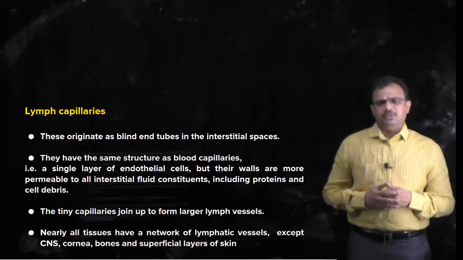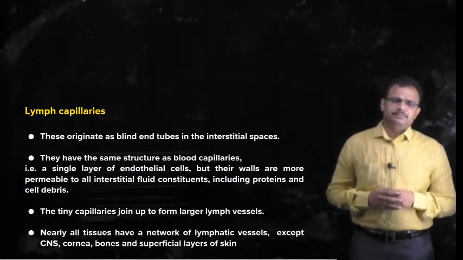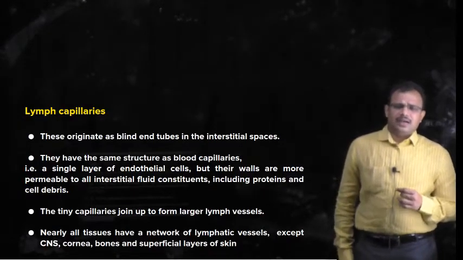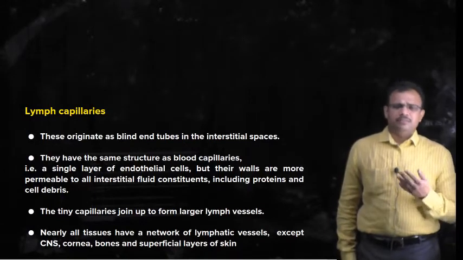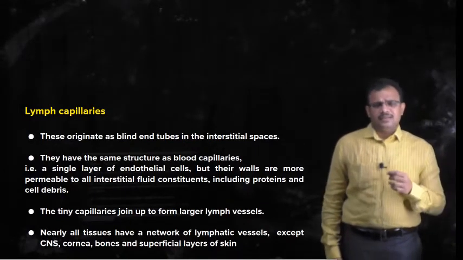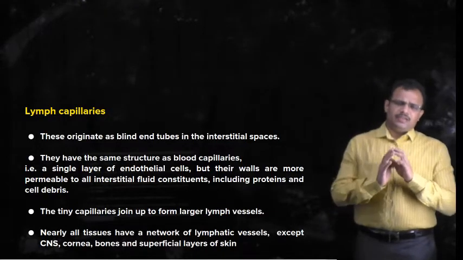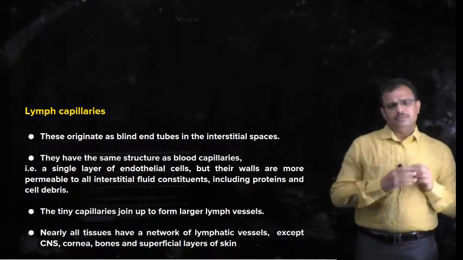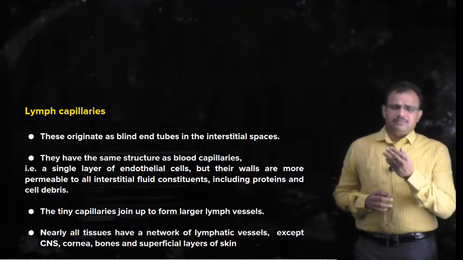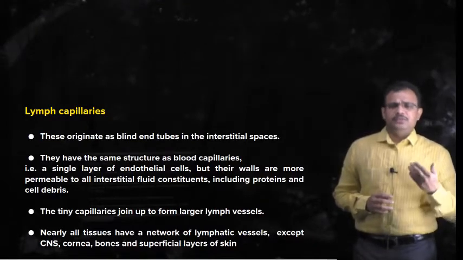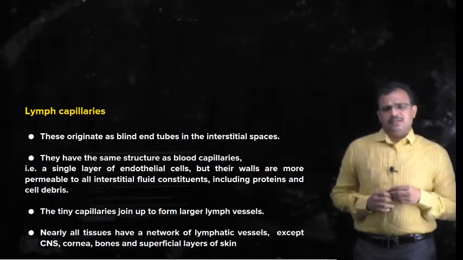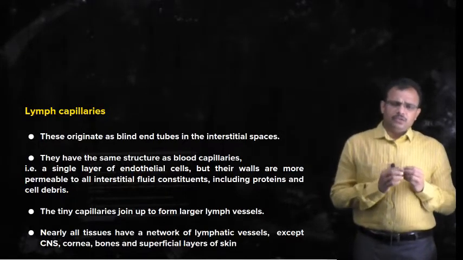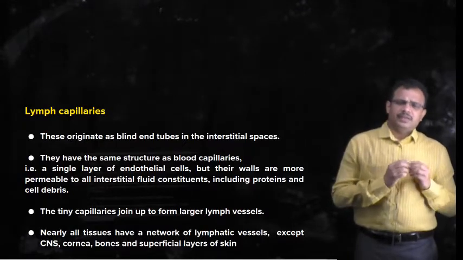Next we will see the other component of the lymphatic system, that is lymph capillaries. We have seen that lymph capillaries are generally similar to blood capillaries, but blood vessels divide from larger to smaller to minute vessels: arteries divide into arterioles, which divide into capillaries, and these small capillaries again unite to form venules, and venules combine to form veins.